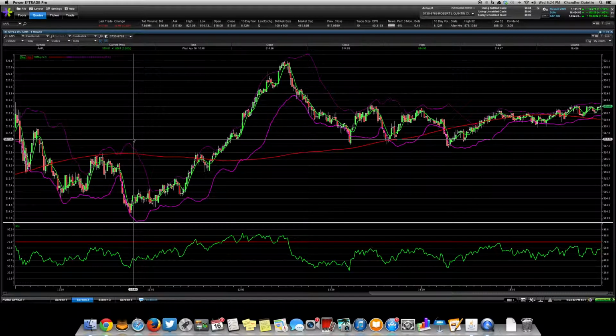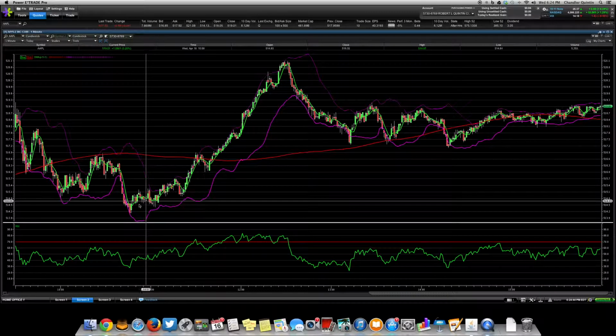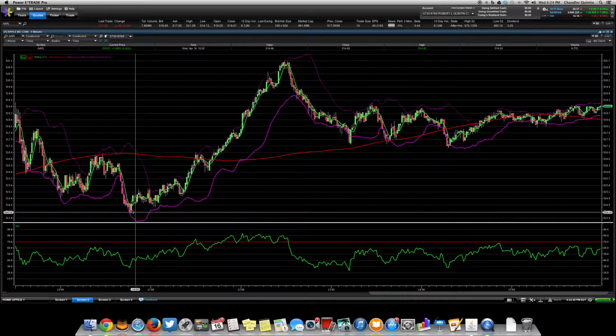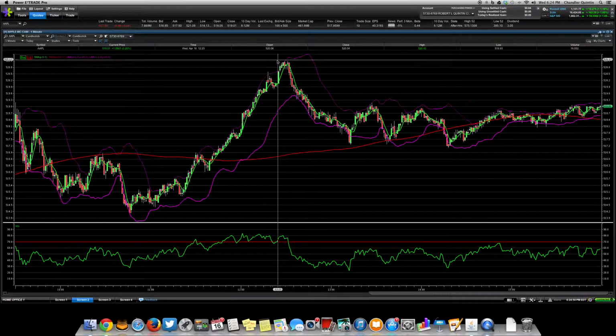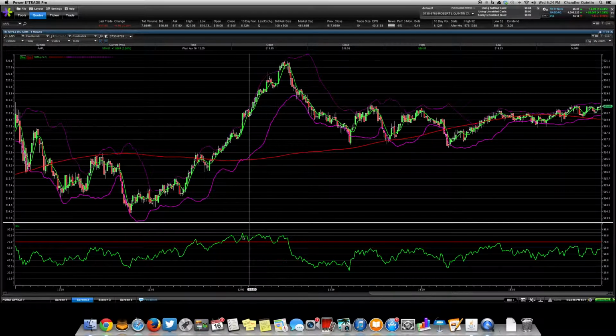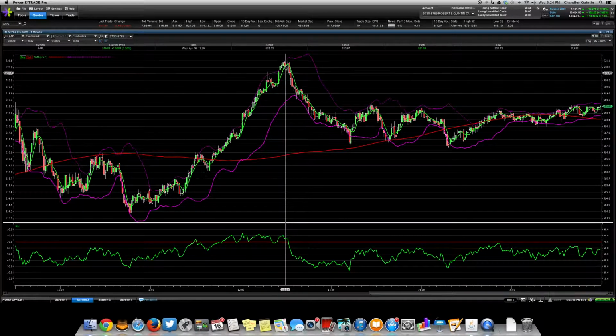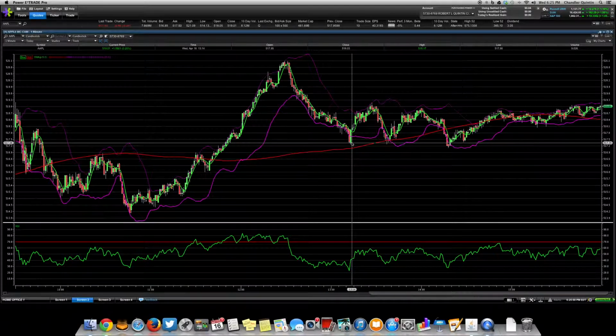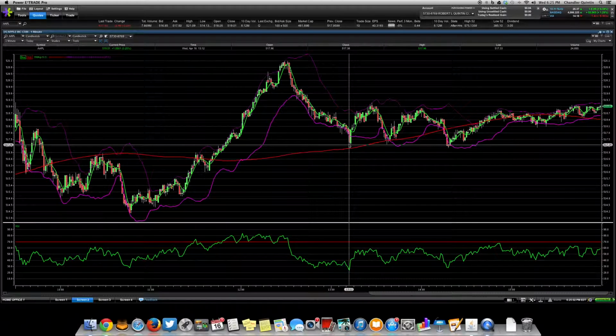So today you actually had two awesome moves that you could have made. You could have got long right down here when we were at RSI of 27 with the low of the day at 514.14. And then you would have gotten up here in this zone of overbought territory. And then you could have gotten short and made it out around right here, which is exactly what I did